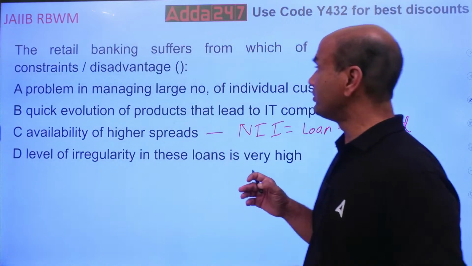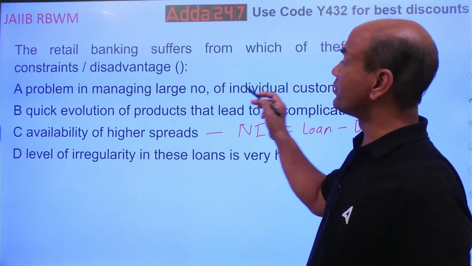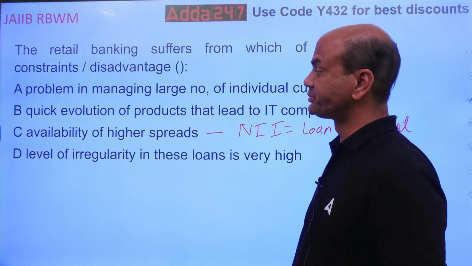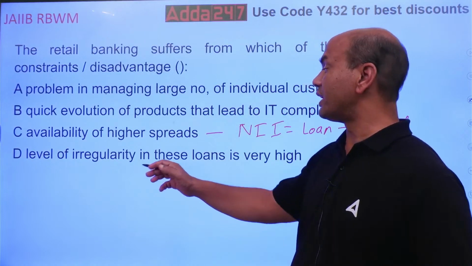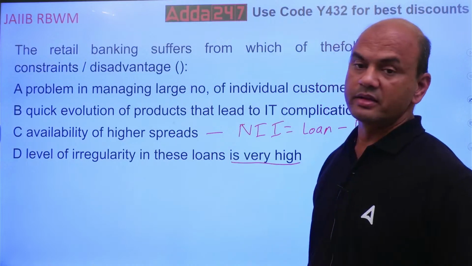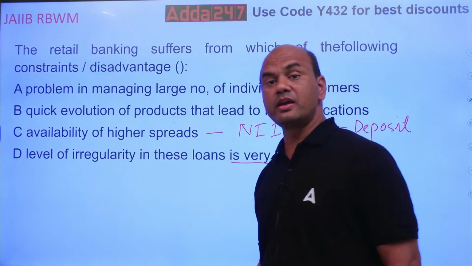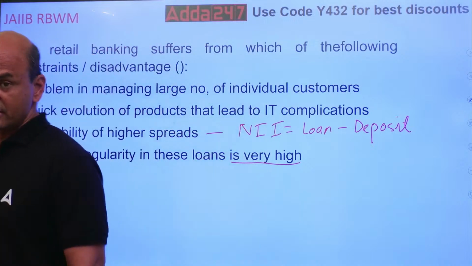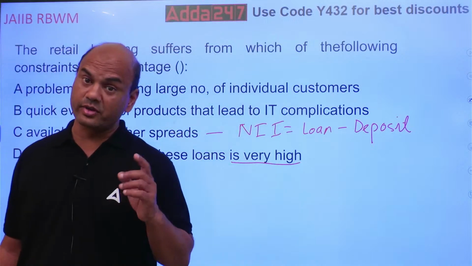So which of the following is a disadvantage? We want a disadvantage. So this is an advantage. Then number 4, level of irregularity in these loans is very high. Level of irregularity is very high, means there are huge NPAs in retail banking. Now this is what you have to check.